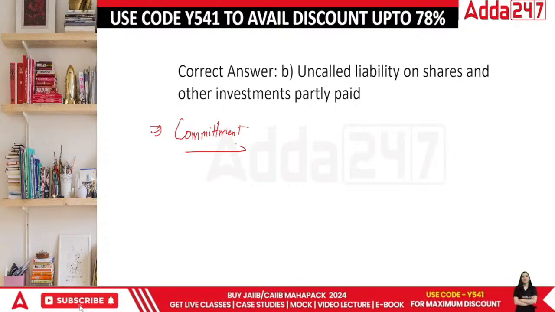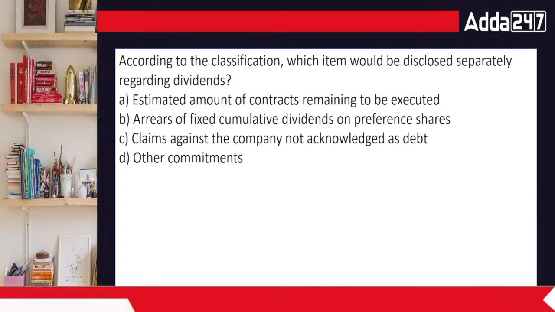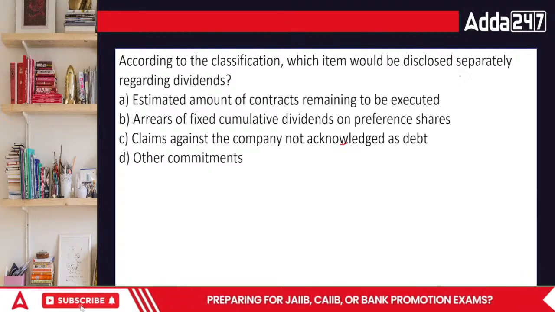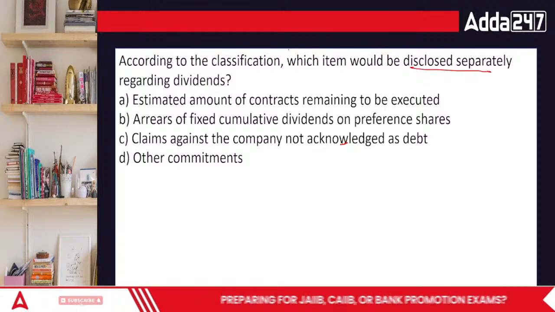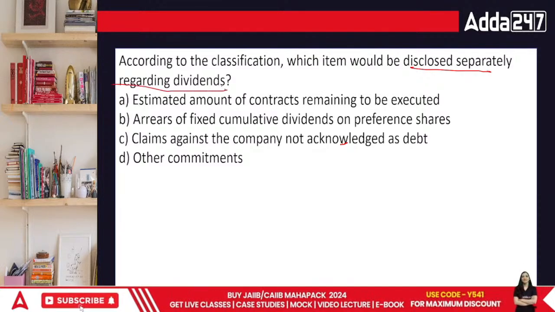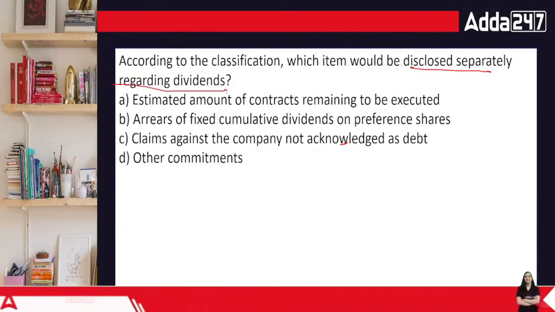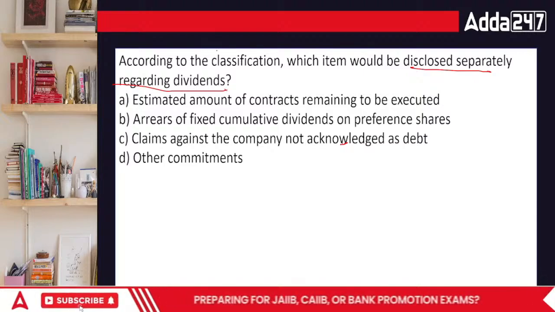Chaliye, now let's move on to the next question. In the classification, which would be the item separately disclosed regarding dividends? Separately disclosed, everyone. What would be the answer accordingly?